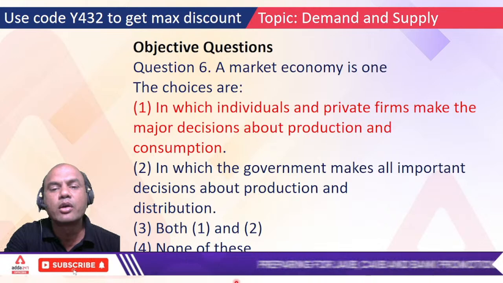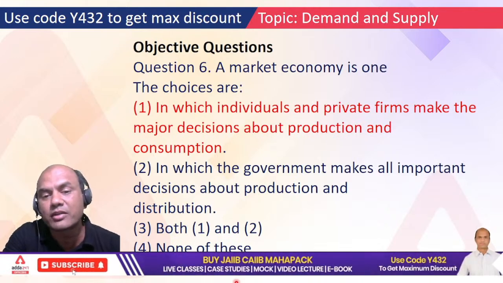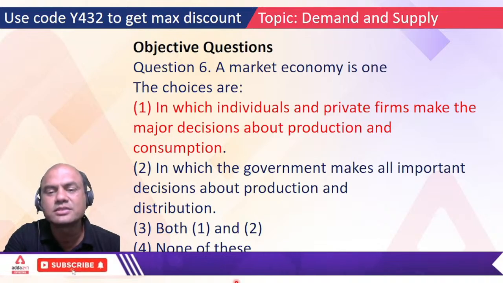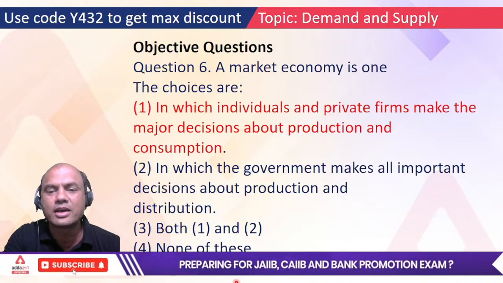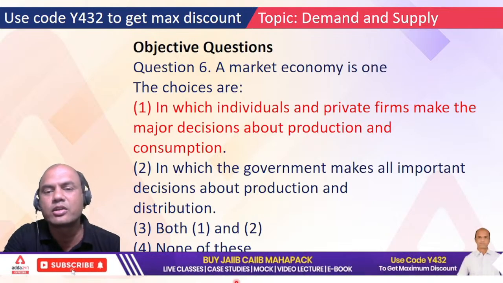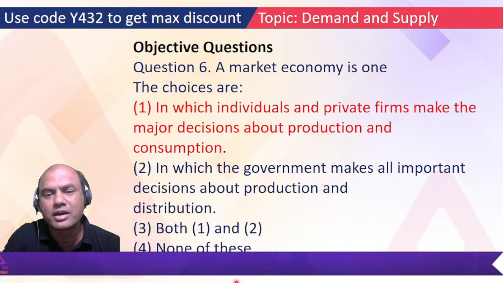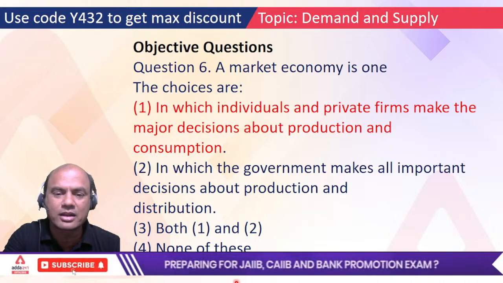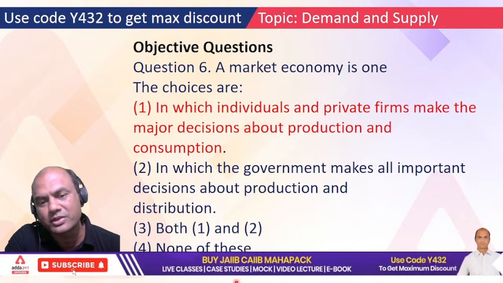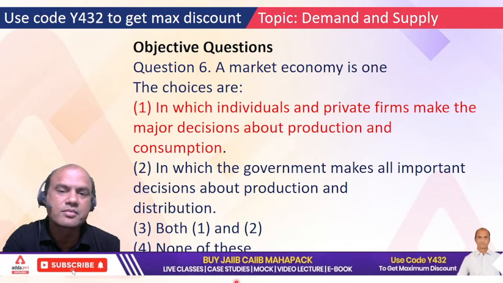And now tell me the answer. Where government intervenes, that is called which economy? Everyone type the answer. Government intervenes, that is called a command economy. Command, command. Everyone is typing command. Correct. Now in command economy, I'll ask you one separate question which is not given over here.